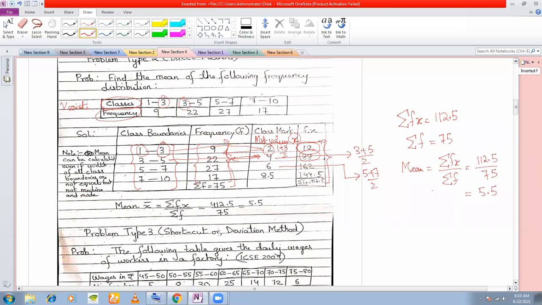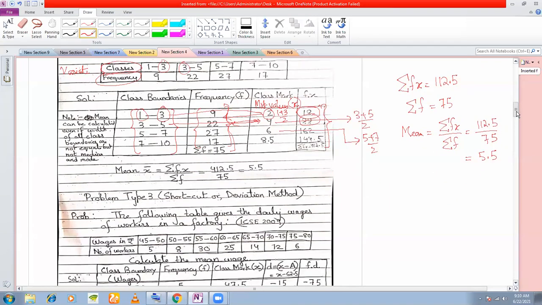Fine. Any question till this part? Fine. Moving on to the next problem here.